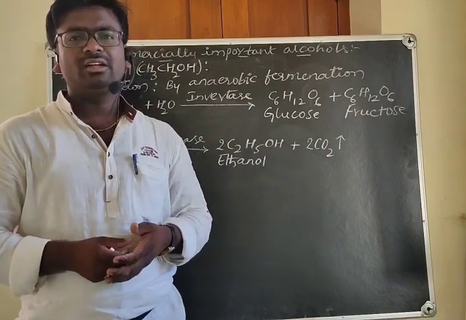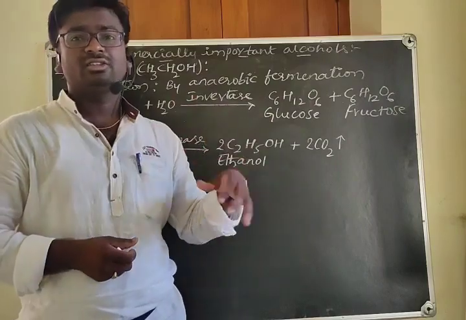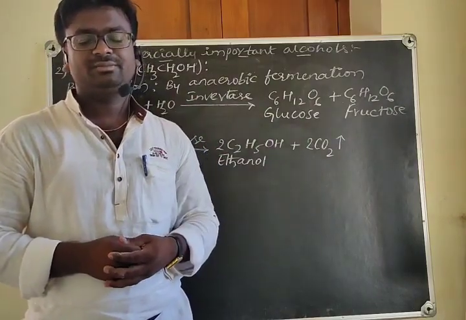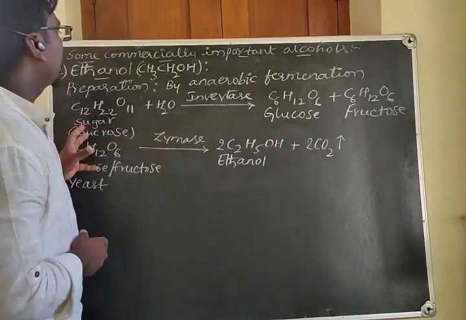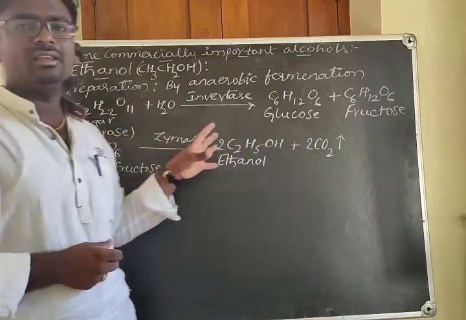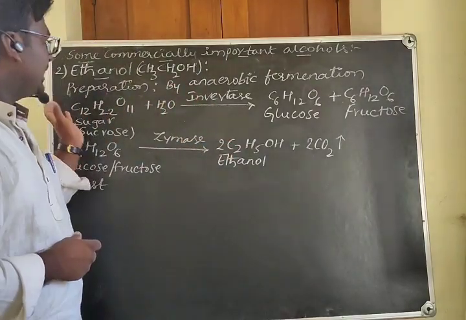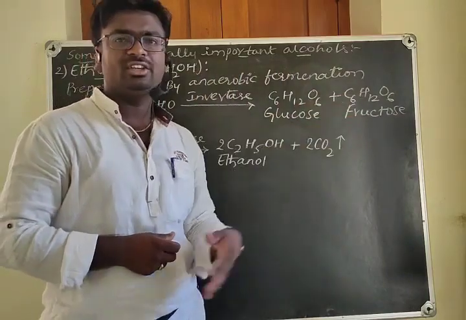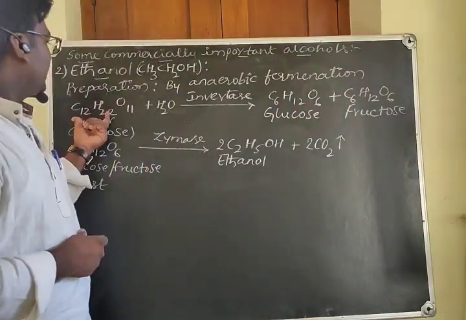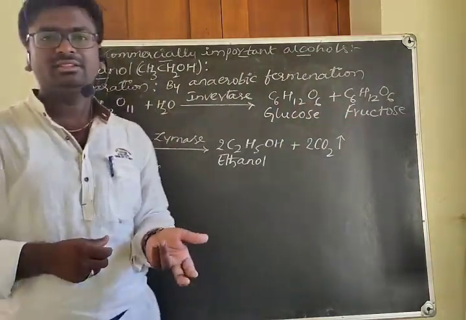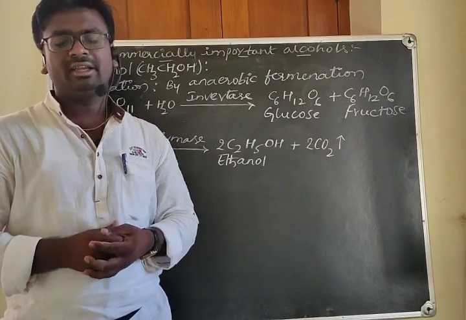And you know that the acids are sour in taste. Okay, this is all about the preparation of the alcohol, that is ethanol, by anaerobic fermentation of sugar, which is present in molasses, sugarcane, and grapes.